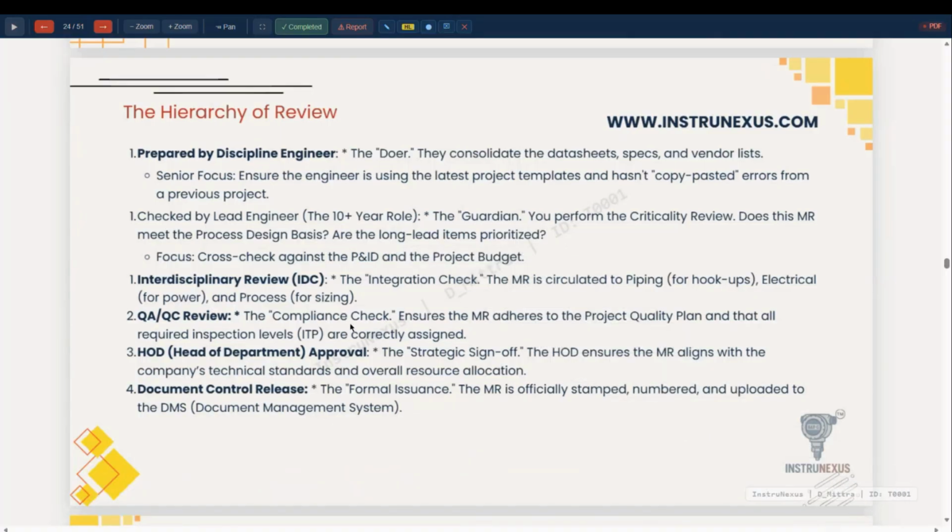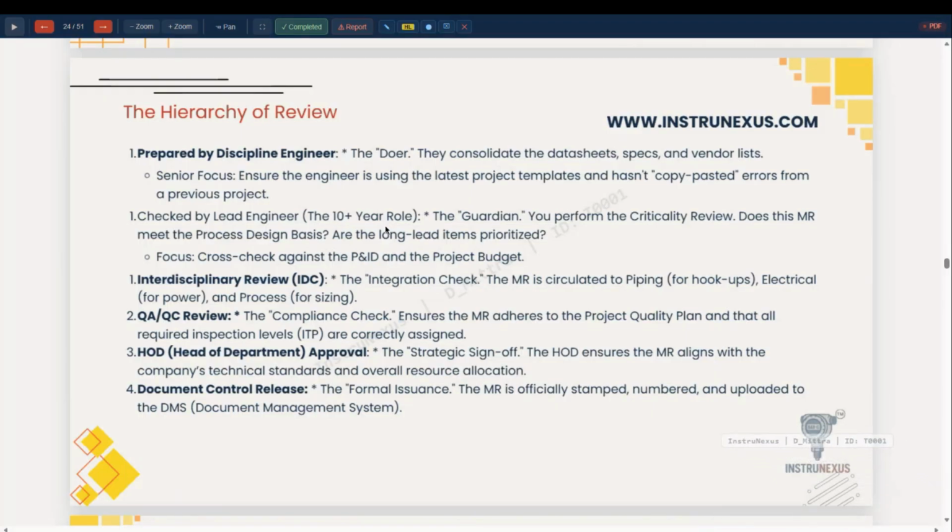So now that is the interdiscipline review, quality check. First the MR is prepared by the discipline engineer, then checked by the lead engineer. Critical MRs, which are high value items, must be checked by the head of the department before it is issued for inquiry. Cross check against the PNID and the project budget.